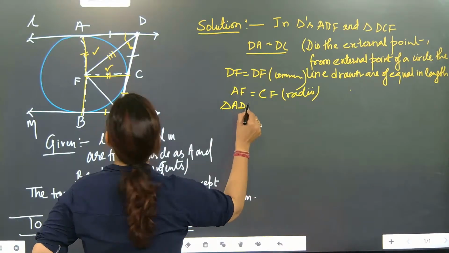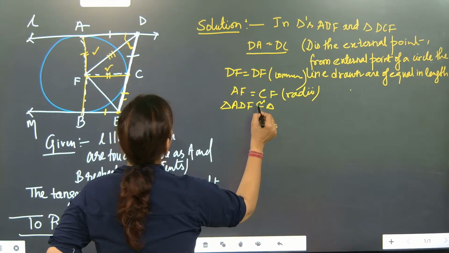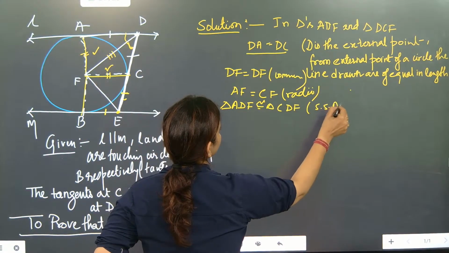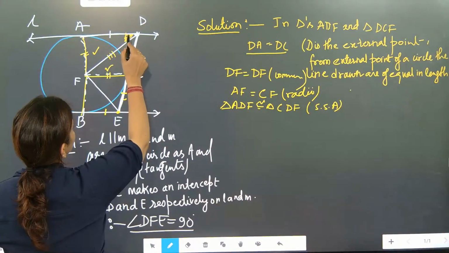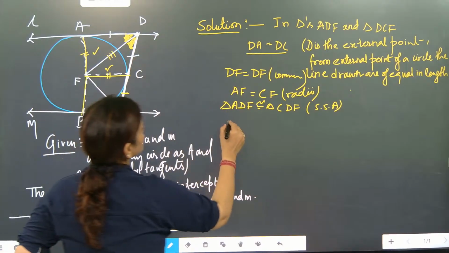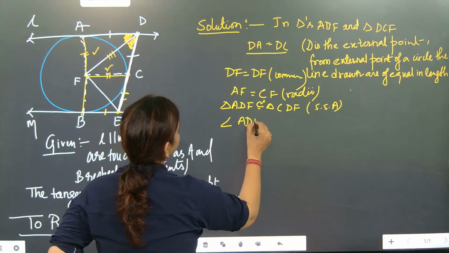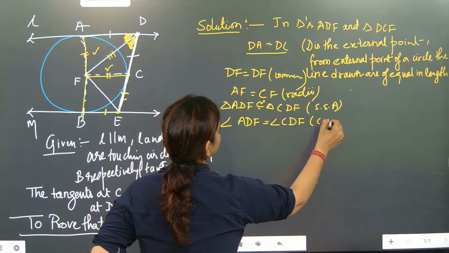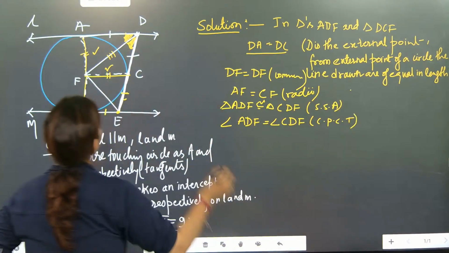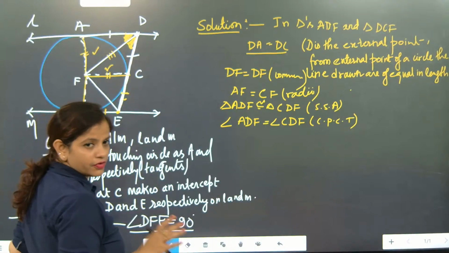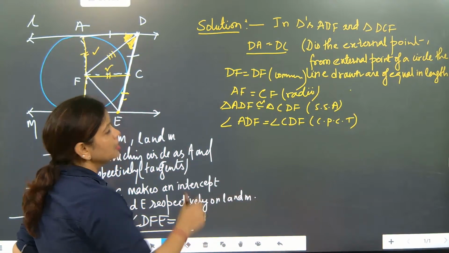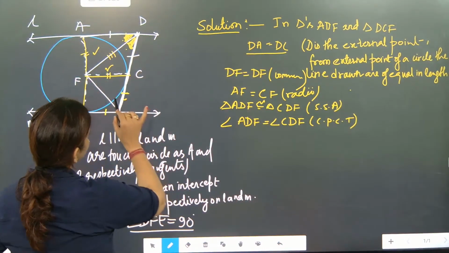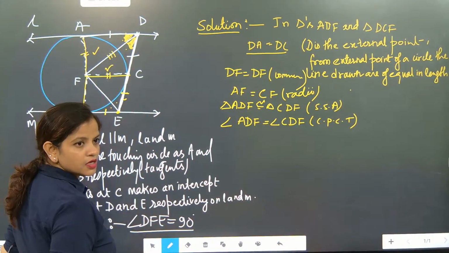Triangle ADF is congruent to triangle CDF by side. Then by CPCT, this angle will be equal to this angle. That is angle ADF is equal to angle CDF by CPCT. Understood? So that means the complete angle. If somebody will be talking about the complete angle, this angle is equal to that angle, correct? Next one, similarly, this angle will be equal to this angle.